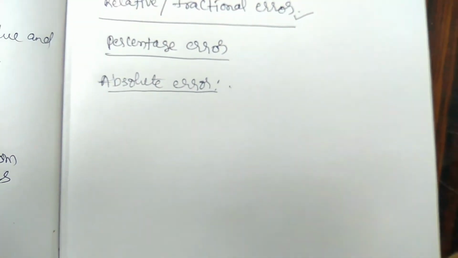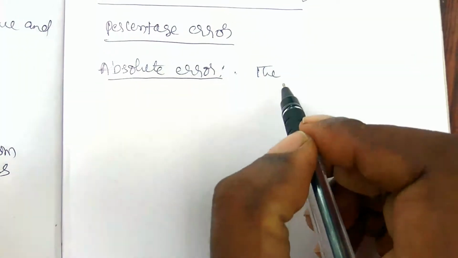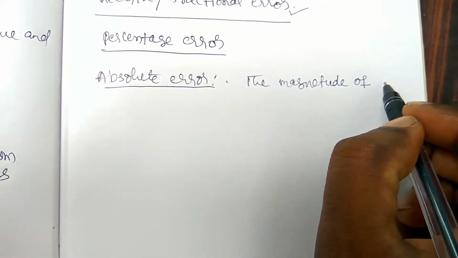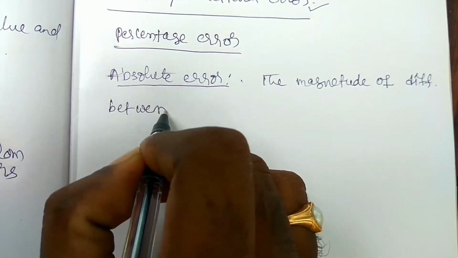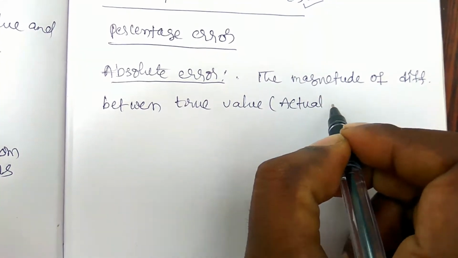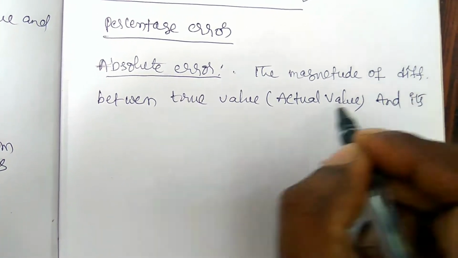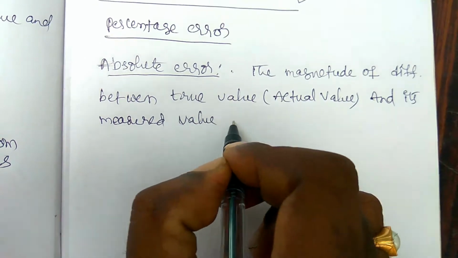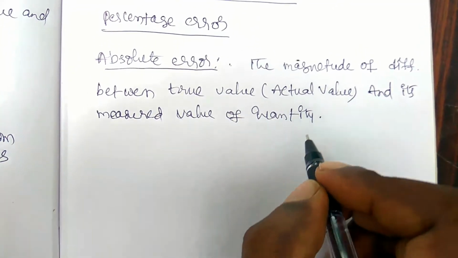So here the error is the magnitude of difference between the true value, it means the actual value, and its measured value of a quantity.